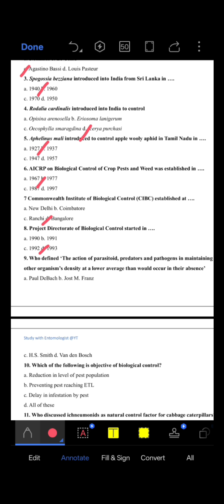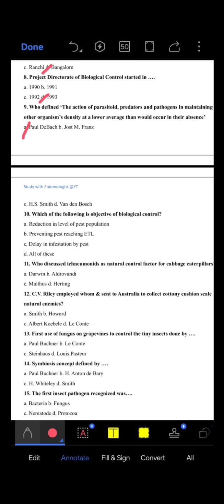Who defined the action of parasitoid, predator and pathogen in maintaining another organism's density at a lower average than would occur in their absence? So Paul DeBach is given this definition. Tenth question, which of the following is an objective of biological control? So all of these options are correct.